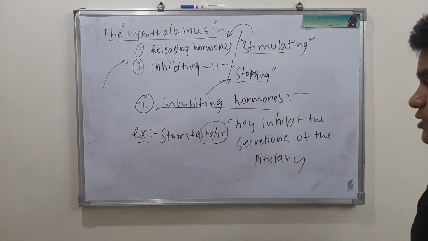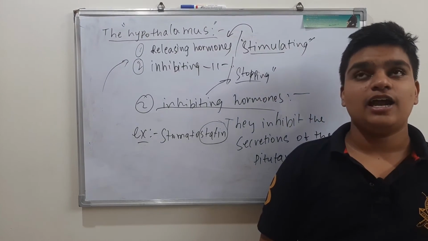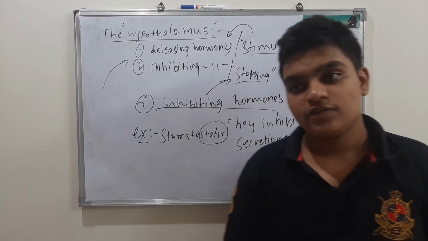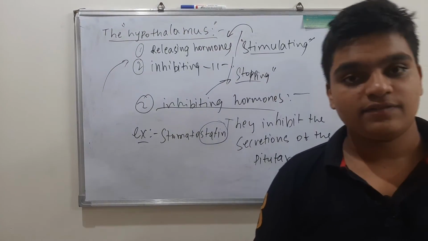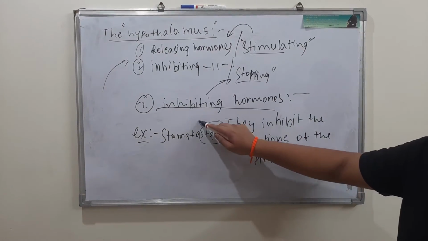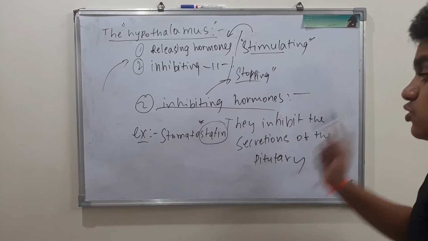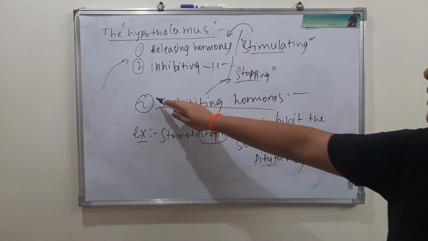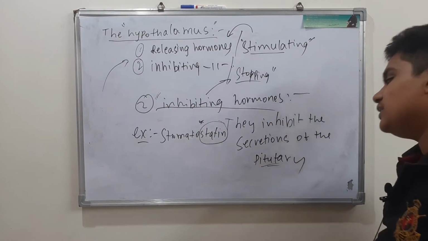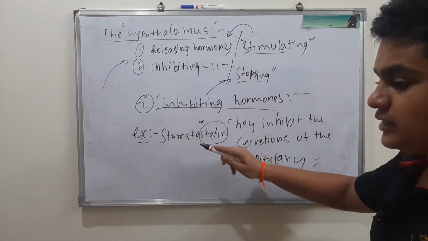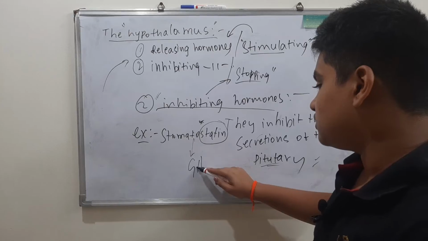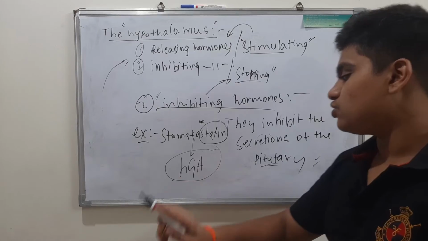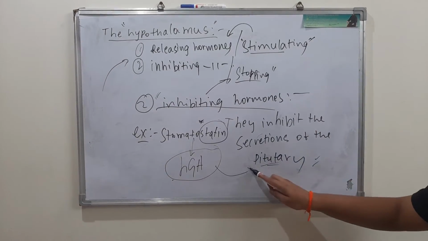Okay, statins. Yes, streptokinase is helping in the reduction of cholesterol, and statins have a separate function. It is important. So that is also an inhibiting function. Somatostatin is an example of these inhibiting hormones, and they inhibit the secretions of the pituitary gland. This inhibits the secretions of HGH, human growth hormone, of the pituitary gland.